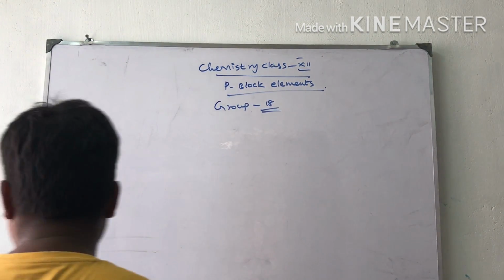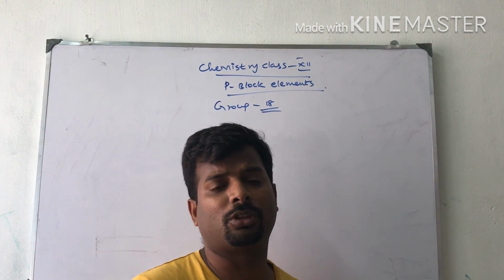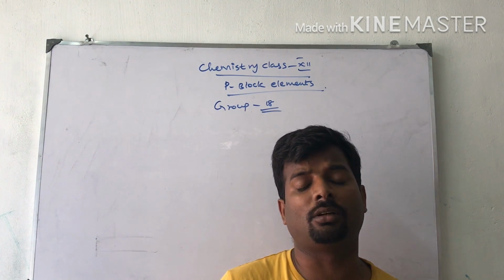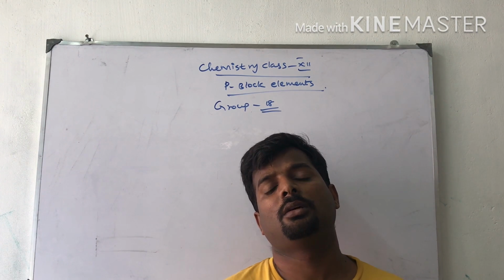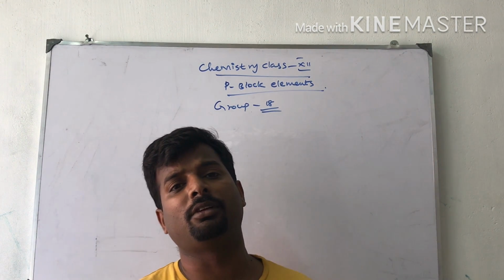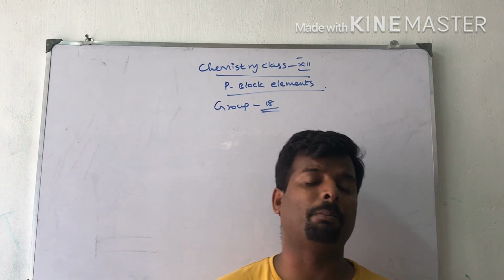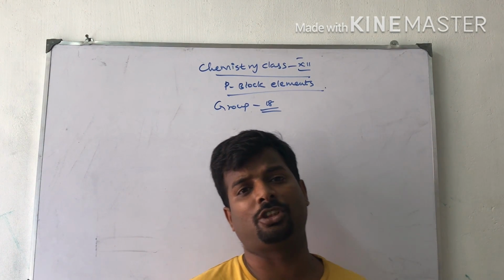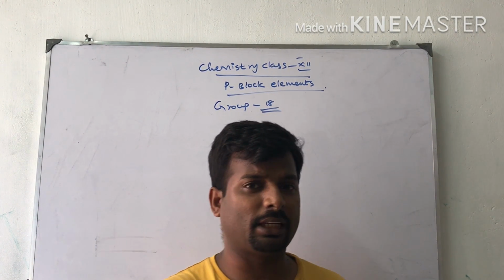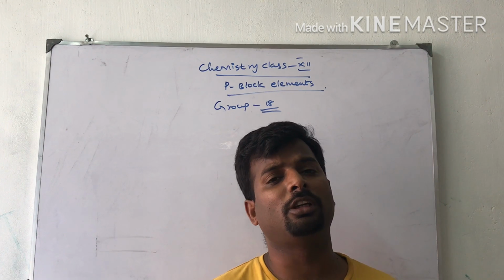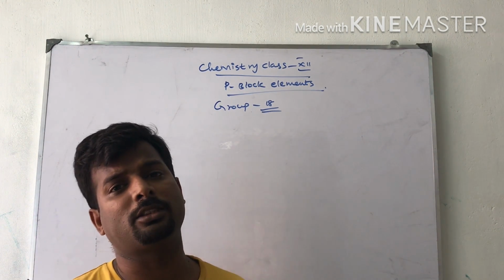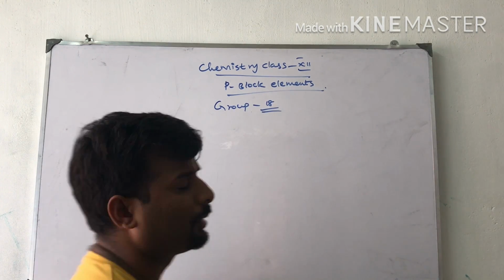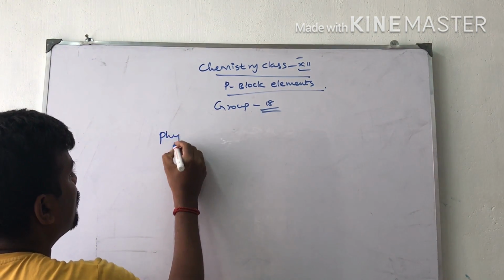physical properties. Before going to physical properties, one question: why noble gases? Why are the 18th group elements called noble gases? Because the outermost shell is filled with 8 electrons, a complete stable octet structure, and these gases are unreactive. Only xenon and a few others form compounds, so they are called noble gases. Next topic is physical properties of noble gases.